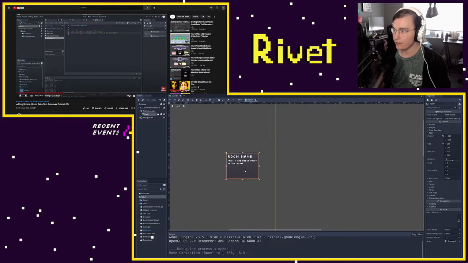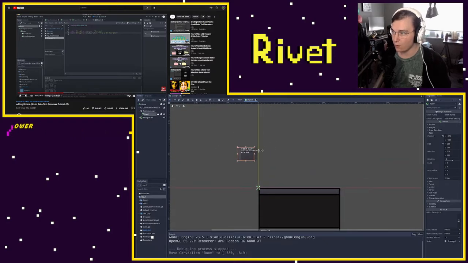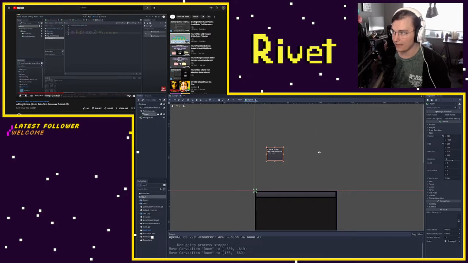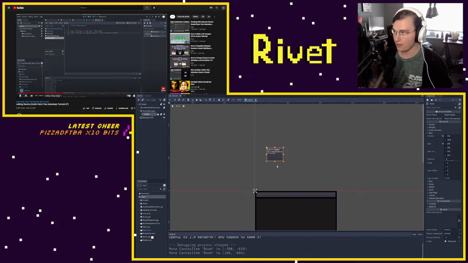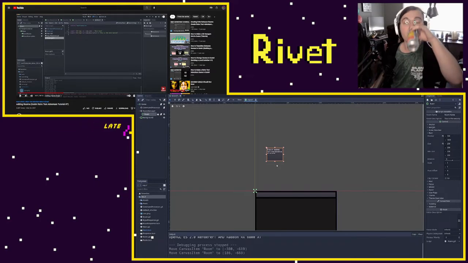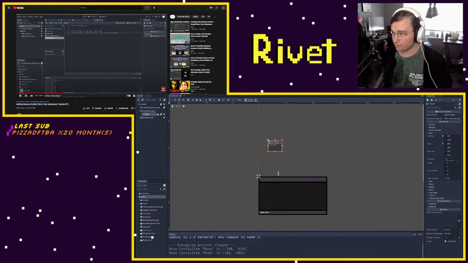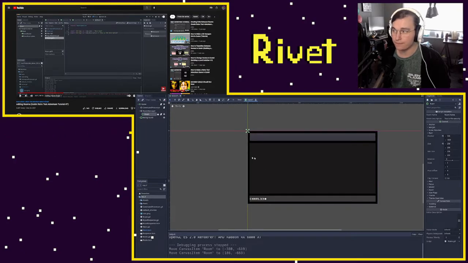He made a very good point that since we're not going to be moving this camera at all, we could set up a different viewport that has a view of all of these rooms, and it gives you a visual map of whatever you've explored. So yeah, that's what I've been working on.